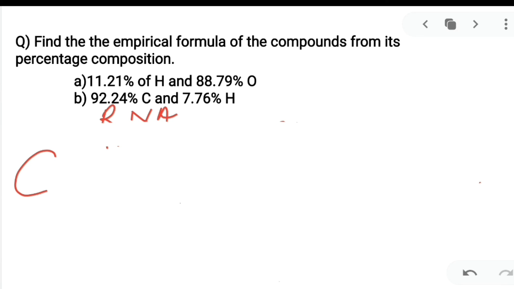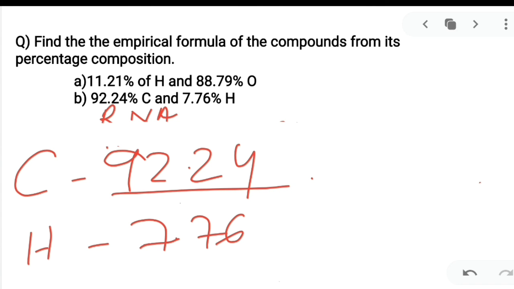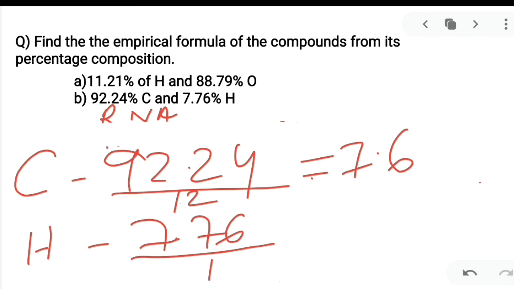The percentage of carbon is 92.24 and hydrogen is 7.76. So 92.24 divided by 12, where 12 is the atomic mass of carbon. Hydrogen is 1. So you will get the value 7.6 here, and here you will get 7.76.